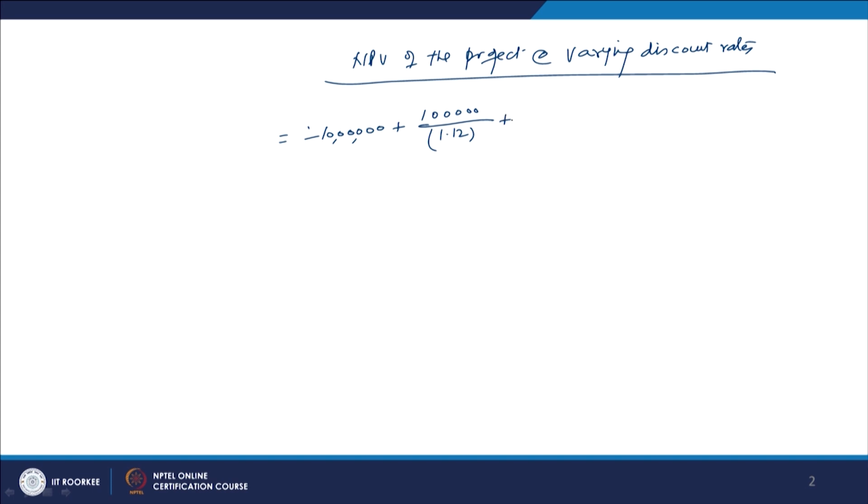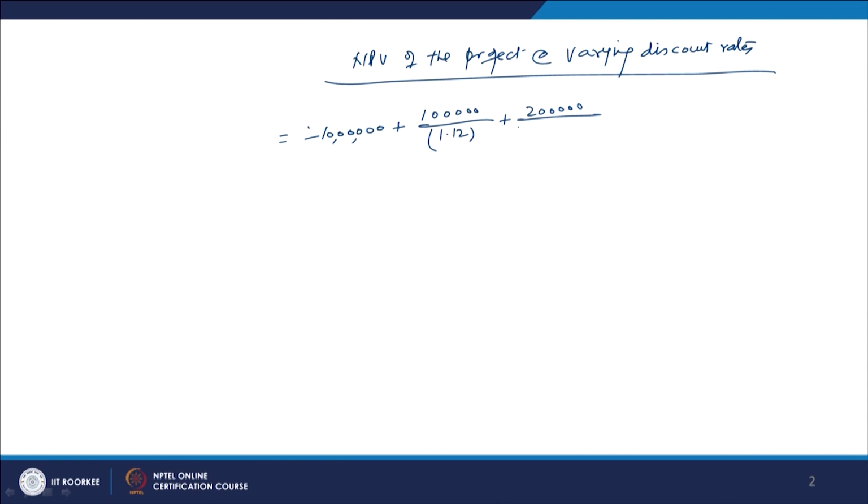Then we have here 2 lakh rupees, and here we are going to discount it at a varying discount rate. So, for the current year, for only 1 year, it is 12%, and for the next year it is increasing by 1%. So, it will become 13%. How do we give the effect of it? We are going to take it as 1.12 into 1.13.